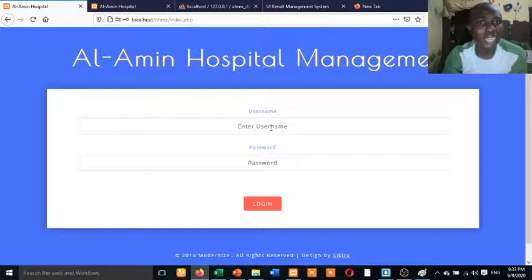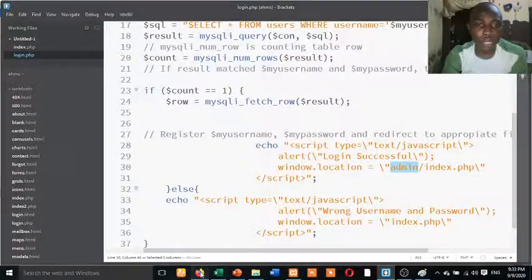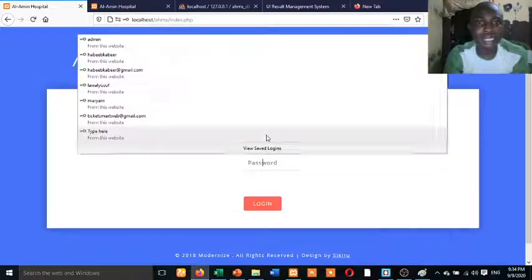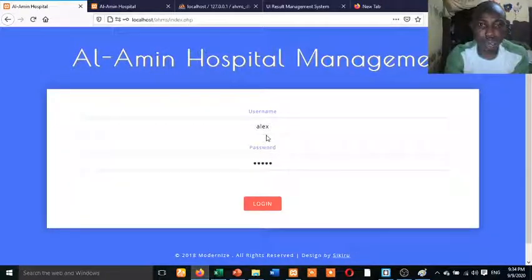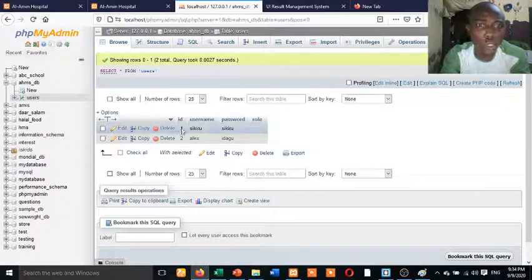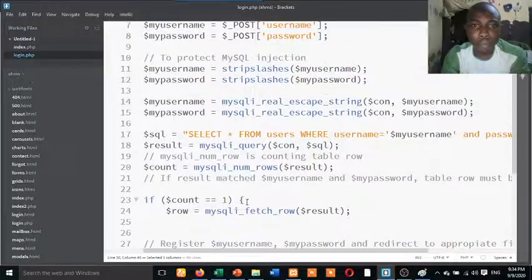Now let us enter a username that is correct and a password that is correct. Let us use Alex Idagu. So what are we going to do? Let us write a username that is correct, Alex Idagu, like this. So this time around it's going to do select. If I click this, it's going to do select username from where username is equal to this and password is equal to this. So that means it's going to find this thing here and it's going to return mysql_num_rows, the number of rows, so it's going to be 1. So that is the reason.